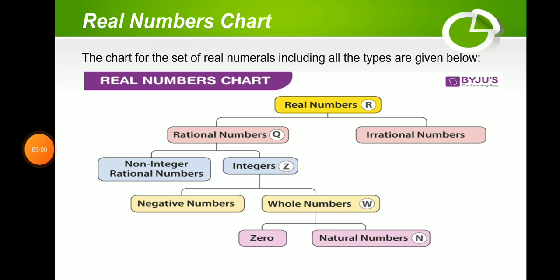Real number charts. The chart of the set of real numbers includes all the types given below. So, real numbers include rational numbers and irrational numbers. Rational numbers comprise non-integers and integers. Integers comprise negative numbers and whole numbers. Whole numbers include zero and natural numbers.